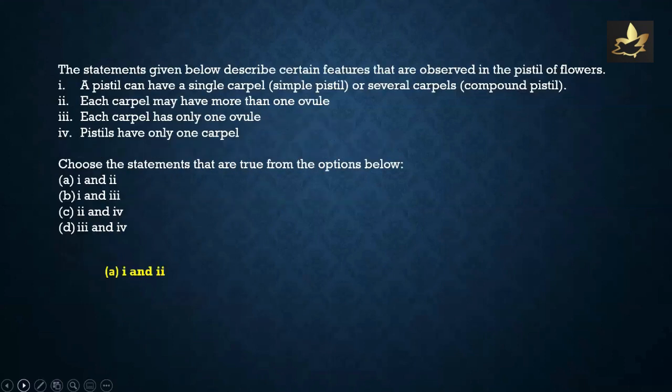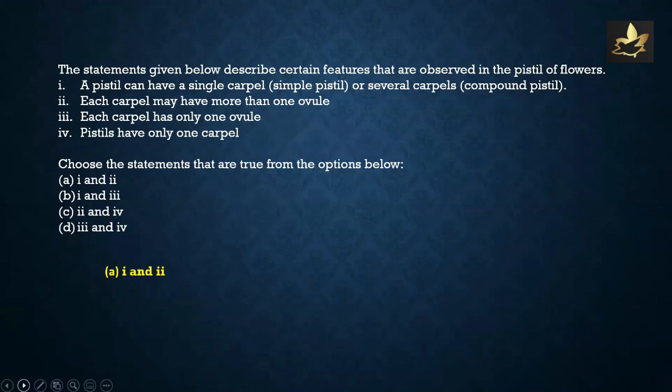The statements given below describe certain features that are observed in the pistil of flowers. A pistil can have a single carpel or several carpels. Each carpel may have more than one ovule. Each carpel has only one ovule, or pistils have only one carpel. Choose the statements that are true from the options below.